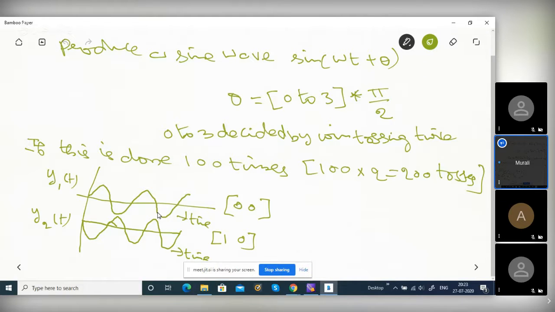The 0.7 volts will occur with some probability that corresponds to theta equal to 0. The 0.3 may occur a different number of times; out of 100 it may occur 20 or 15 times. So it has a different probability. There are only four discrete values if you fix time. Is this concept clear? If you don't understand, I'll draw it again and explain it to you. Okay, I'll draw it better.